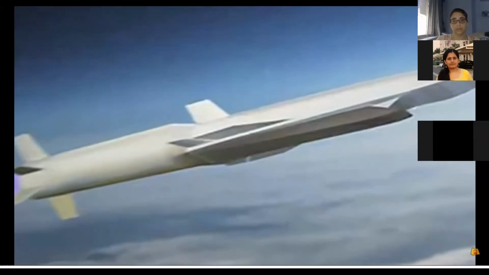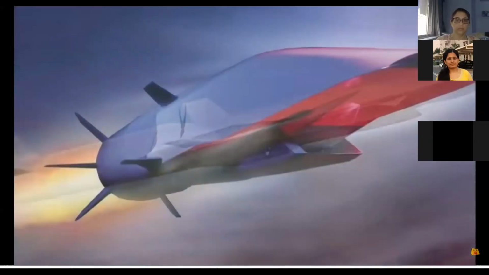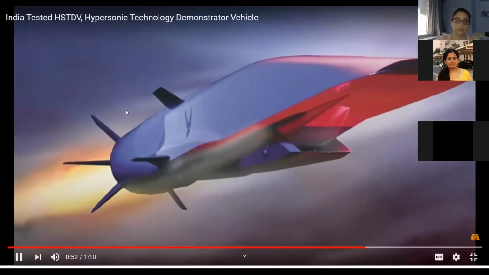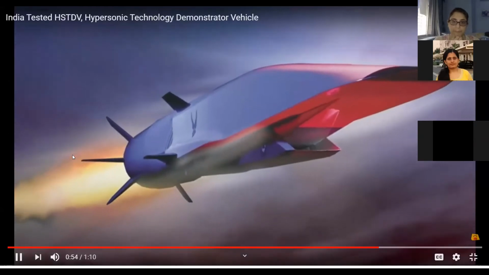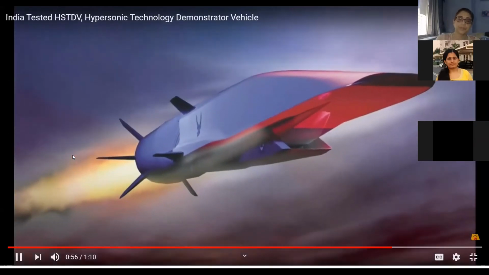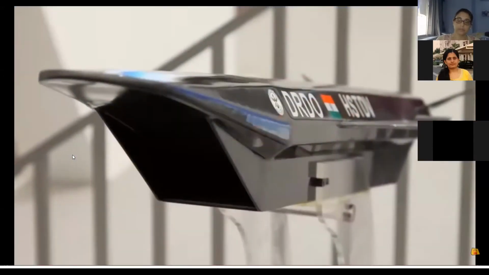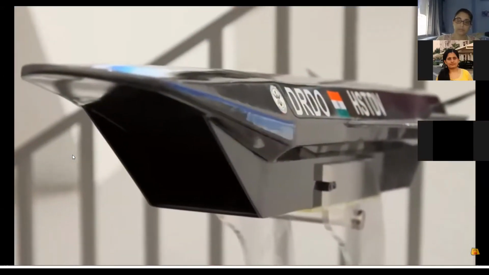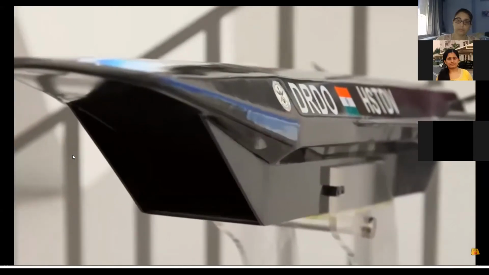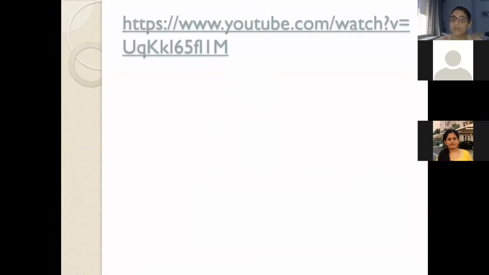The success of the HSTDV will also help India bring BrahMos 2 to life, which is currently under development with the DRDO. This is another big achievement of the Indian technological and missile sector. Today it is more significant because of the current India-China standoff situation. Correct. So for Mission Mars, what they used was PSLV for launching our satellite to Mars, right?